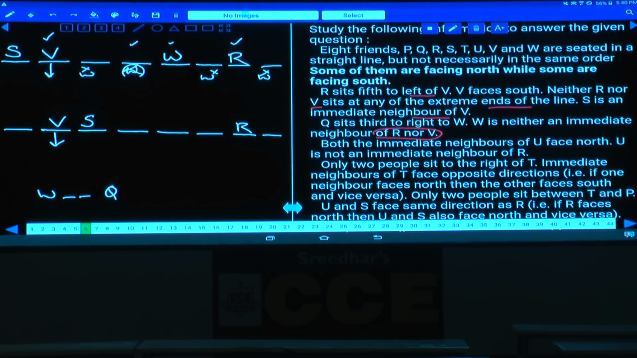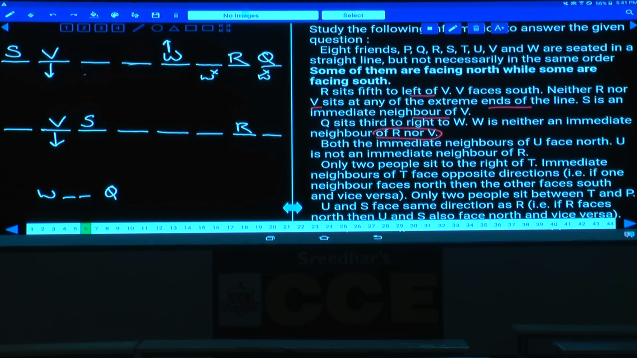If W is here, then what is the other information given regarding this W? Q sits south to the right of W. If W is facing towards south, then Q and V must be in the same place, which is not possible. Hence Q must be here, then W must be facing towards north only, because Q sits south to the right of W.